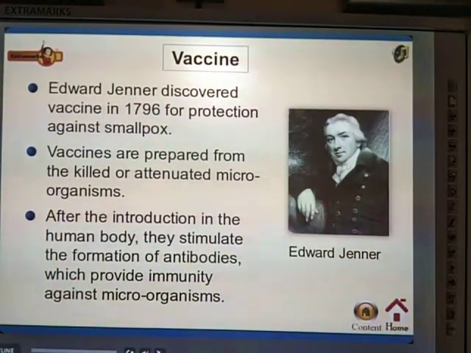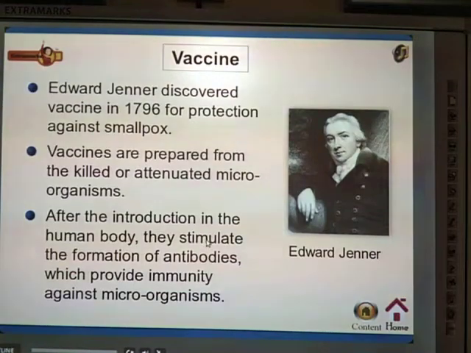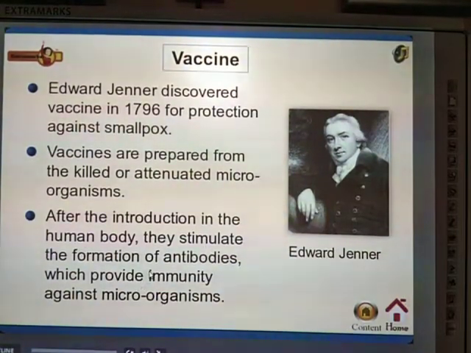So after the introduction into the human body, they stimulate the formation of antibodies. These vaccines help us to kill or stop the growth of such microbes, and they increase our immunity to kill those particular viruses or bacteria.